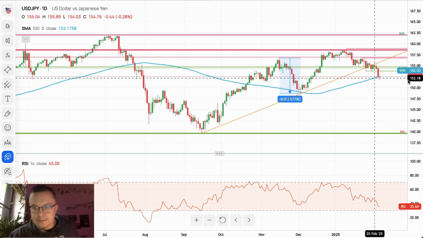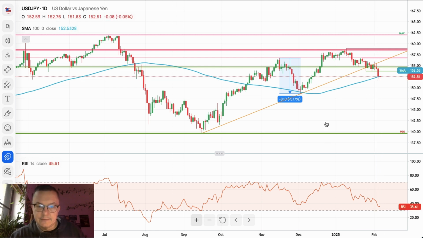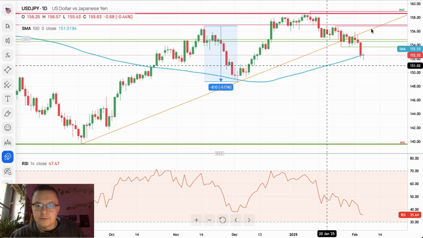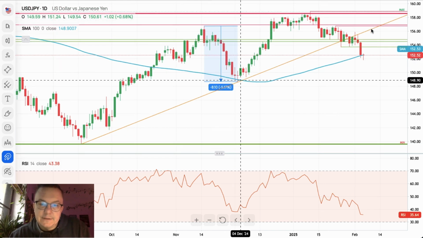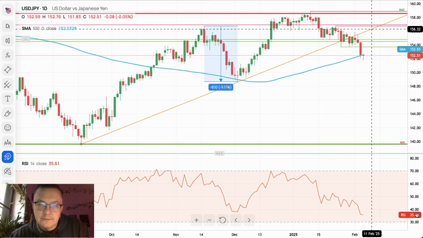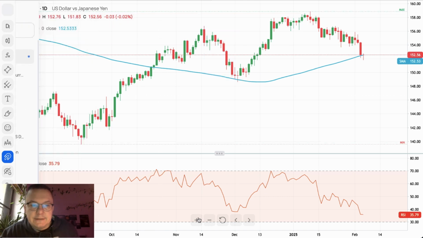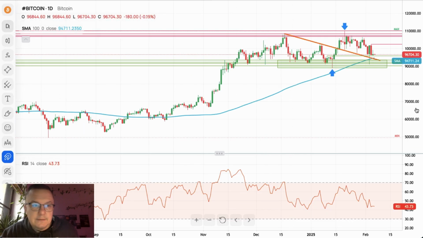So we need to see some very nice reversal candle on the daily time frame chart, and we need to see a follow through back above the trend line. However, on the lower time frames, this breakout below the trend line looks pretty serious, looks pretty decent. Momentum is negative on the daily time frame chart, only 35 points, so it looks like the Japanese yen is getting a little bit stronger across the board.